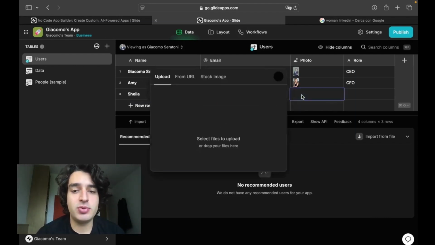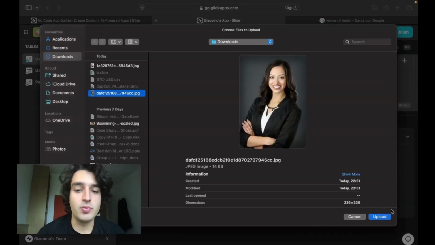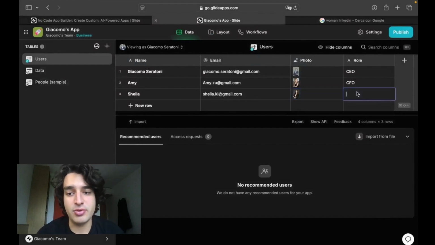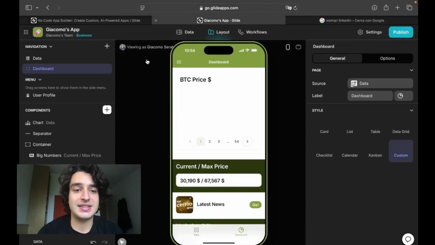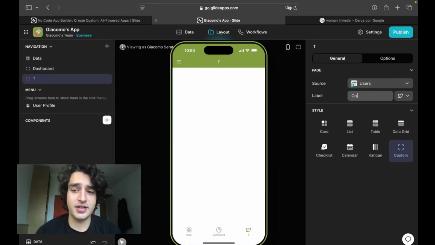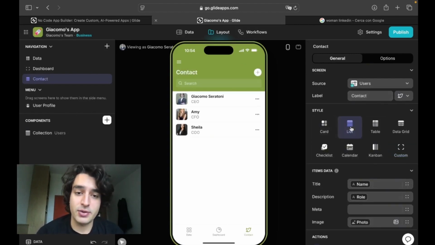Again, this last page will be used as a contact page on the dashboard to see who made the app and how to contact them by email. Again, you can select a photo, you create a role, and you go back to the layout and click on the plus sign again to create a new page. Again, the new page is a custom one. You want to change the name of the page to contact, and this time the source is the users.